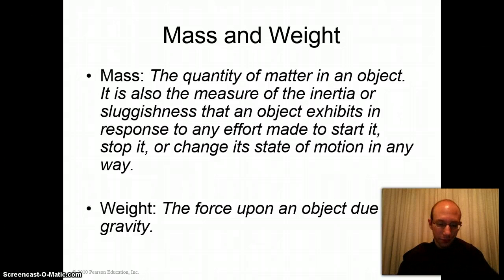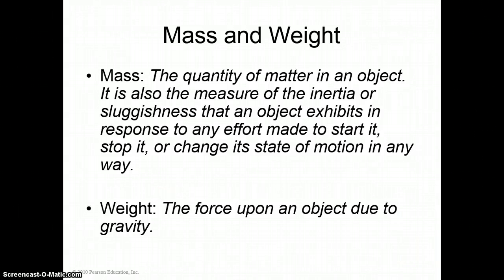Now, what's weight? Weight is the force upon an object due to gravity. So there's a certain force upon this object due to gravity, the gravity of Earth pulling the object down. Okay? If I take this particular object to the moon, it's going to weigh less because there's going to be less gravity on the moon. However, its mass stays the same. There's just as much matter in this object here on Earth as there is on the moon. Mass is a constant. Mass is the same no matter where you are in the universe, whereas weight changes depending upon the force of gravity.